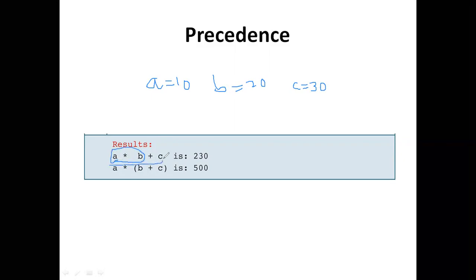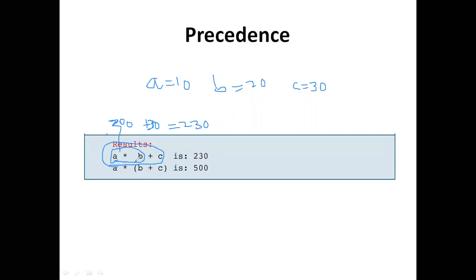A into B gives 200, plus C, which is 30, so the result is 230.